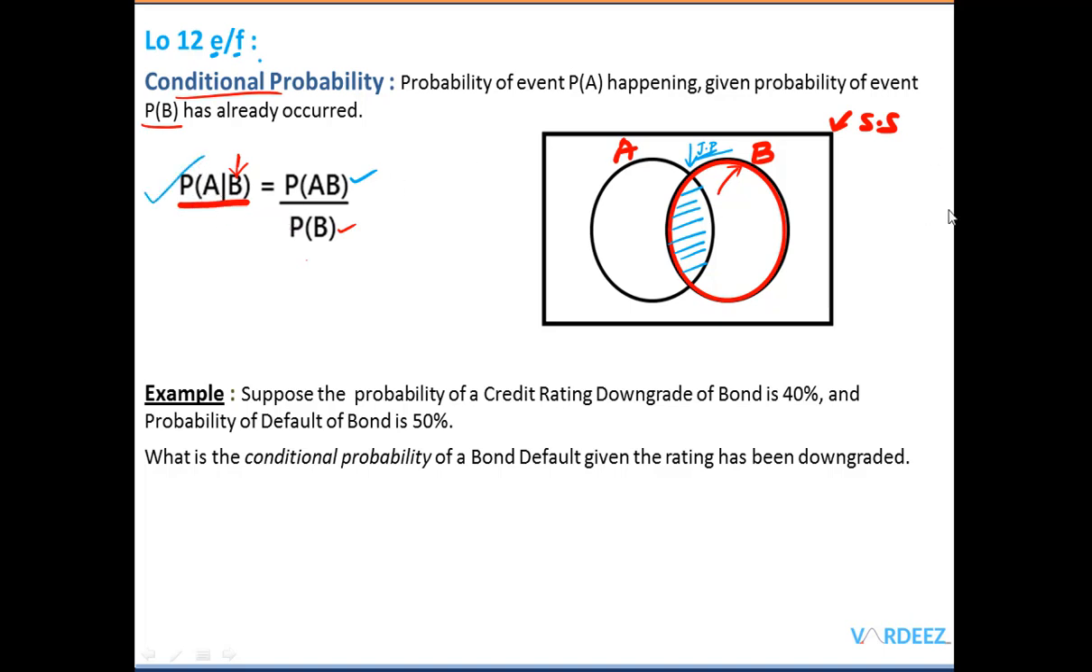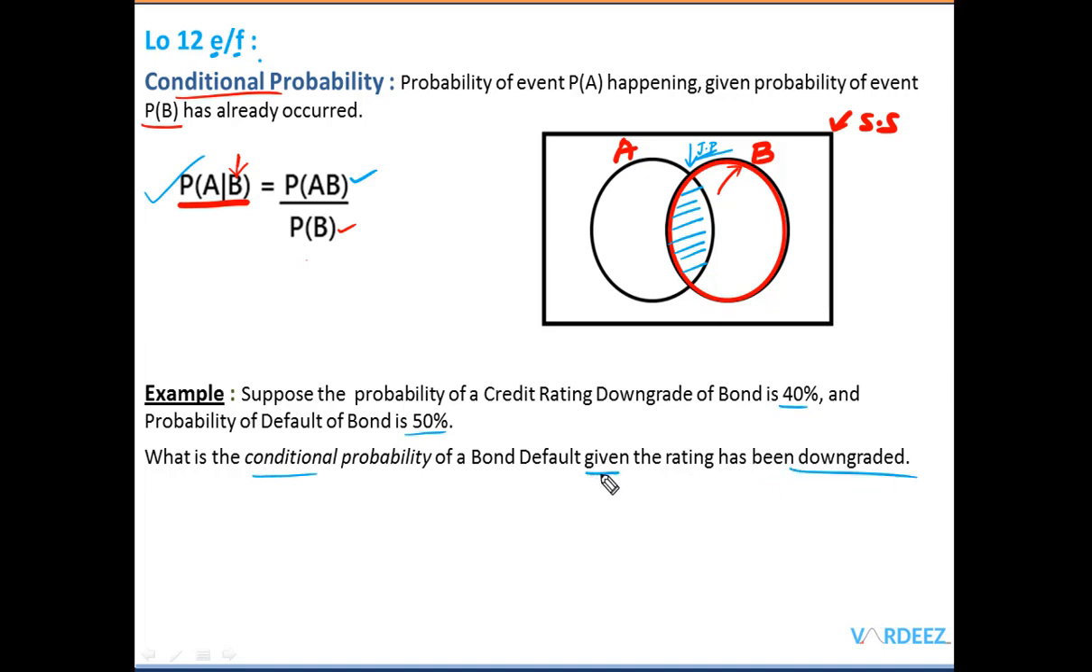Let's take a simple example. Suppose the probability of a rating downgrade is 40%. The same example, the probability of default is 50%. And now we are trying to find the conditional probability of a bond default given the rating has already been downgraded.